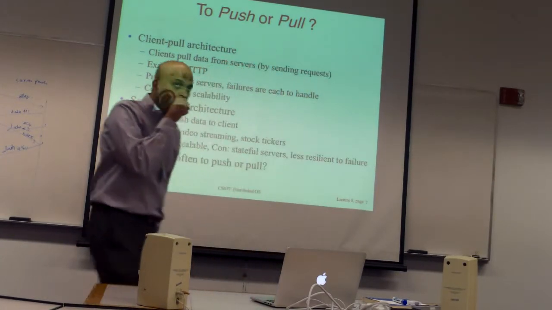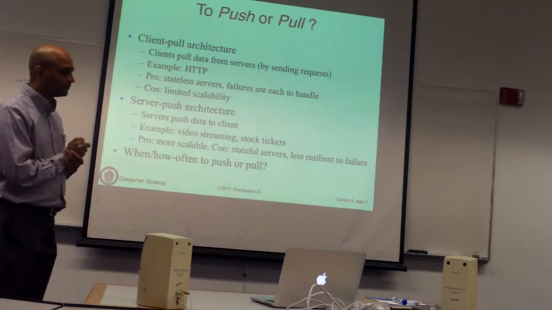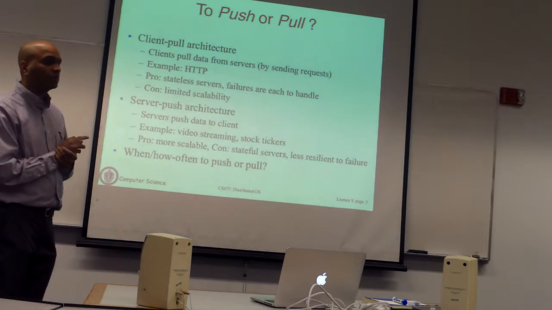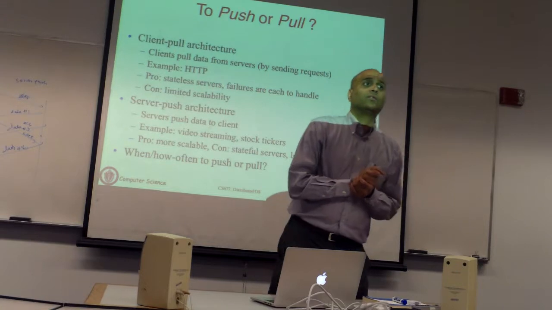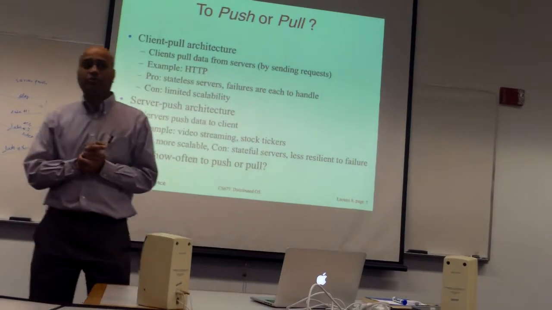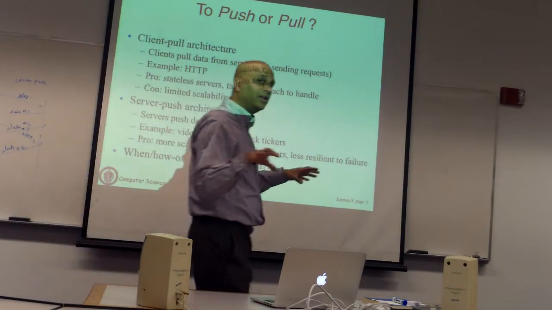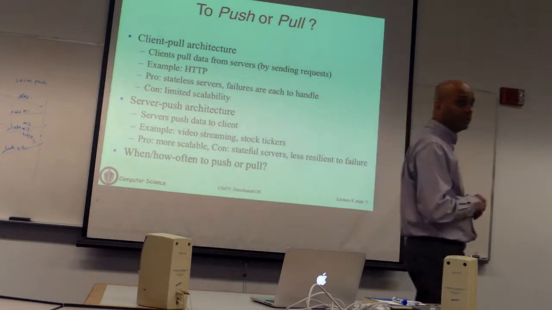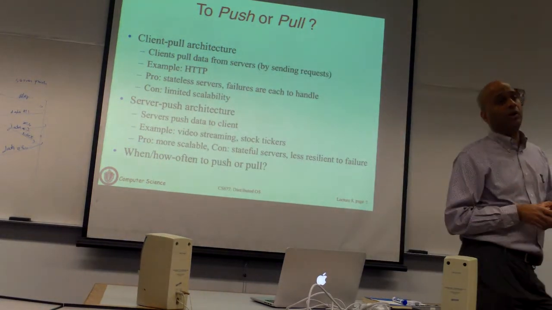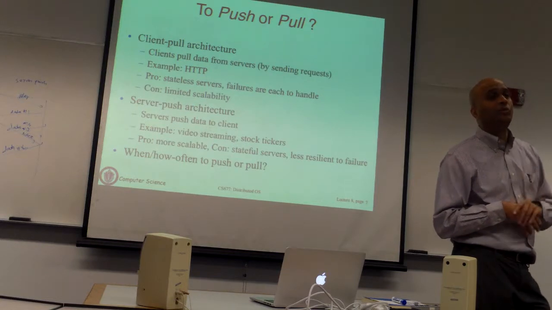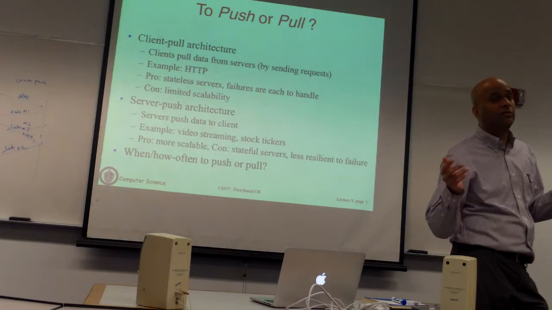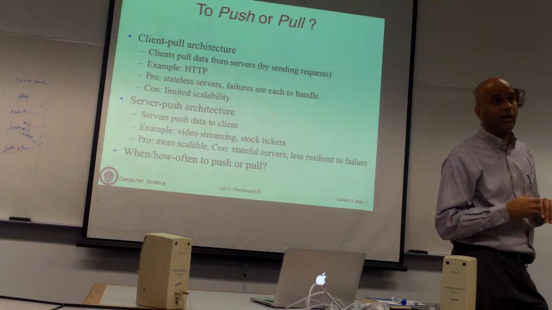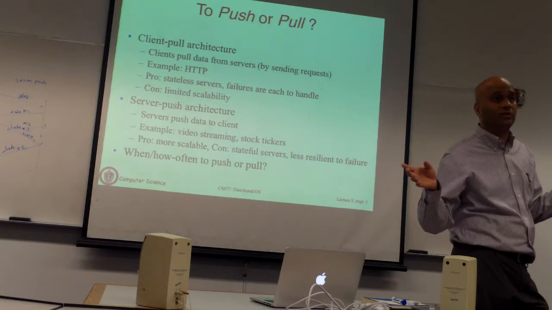So if the server is distributed, how does server push work? Is that your question? Okay. Typically, if the server is distributed or replicated, that means the functionality of the server is spread across multiple machines. You can do one of many things. When a request comes in, you assign it to one of those servers, and that's the server that is going to service this client. Other servers service other clients. So you basically get mapped to a single server. So you have a pool of streaming servers, let's say.